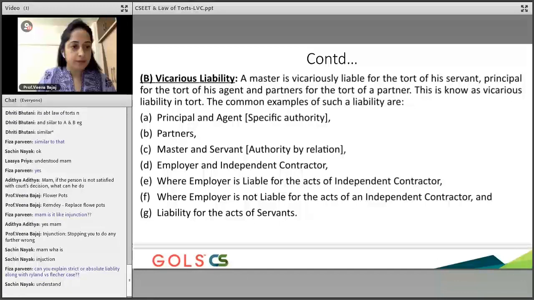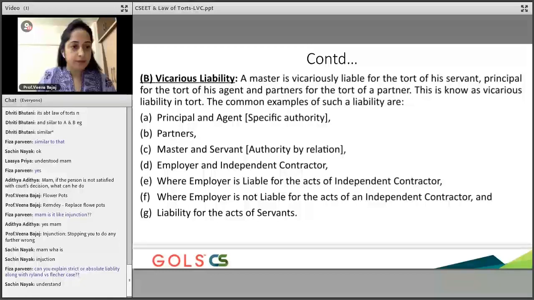Now here we are talking about vicarious liability. You need to understand that strict or absolute liability means that in case of a particular action, whatever damage has happened, has to be made good.